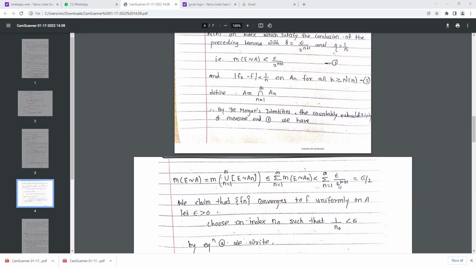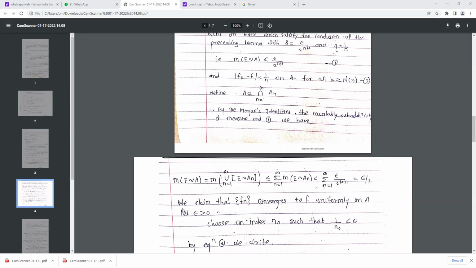Again, varying in this way, for n equals 2 it is epsilon upon 8 and so on. So the first term is epsilon by 4 and the remaining terms tend to 0. As the denominator tends to infinity, those terms tend to 0, so your final sum is epsilon upon 2. You can solve it by geometric series also.